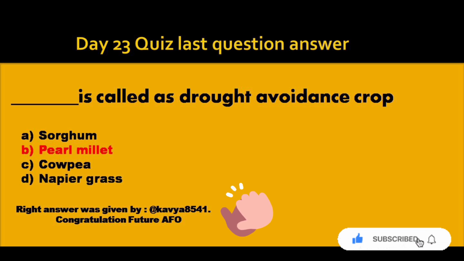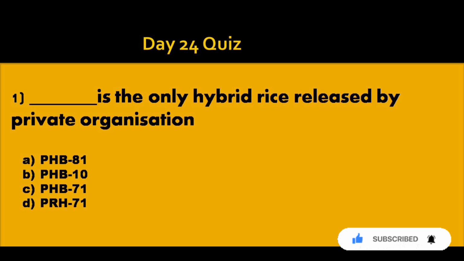Congratulations, future AFO. The first question of today's quiz is Dash is the only hybrid rice released by private organization. Option A PHP 81, option B PHP 10, option C PHP 71, option D PRH 71. Answer option C PHP 71.